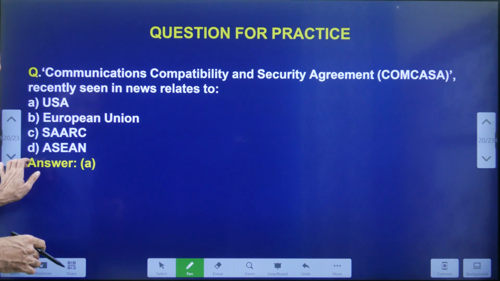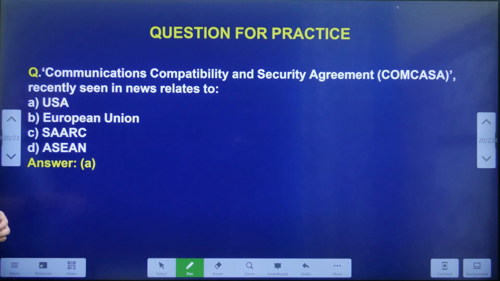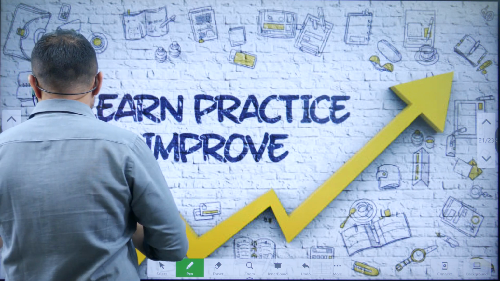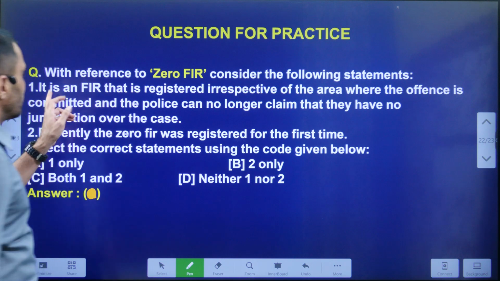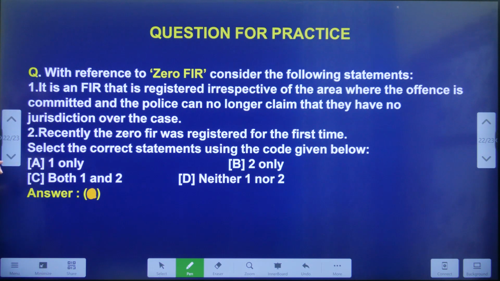The last video's question: communication compatibility and security agreements, COMCASA, are related to which country? The answer is USA. Next, today's question, students. With reference to Zero FIR, consider the following statements. So just read these two statements carefully and tell me what is the answer.